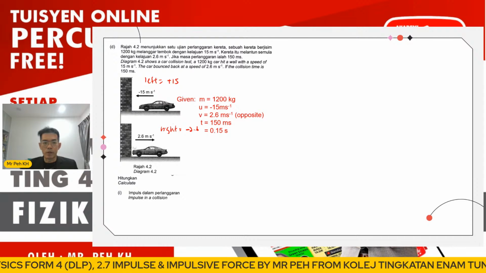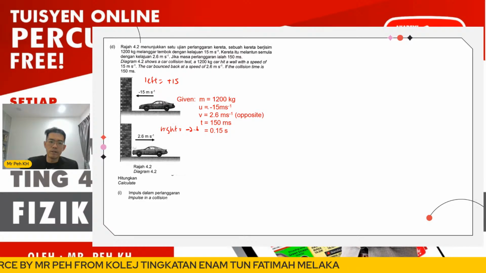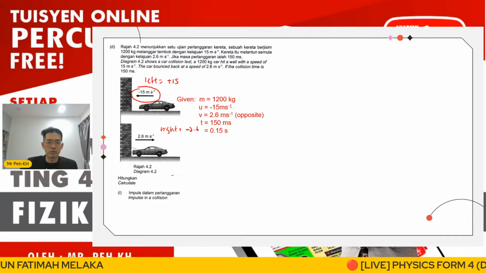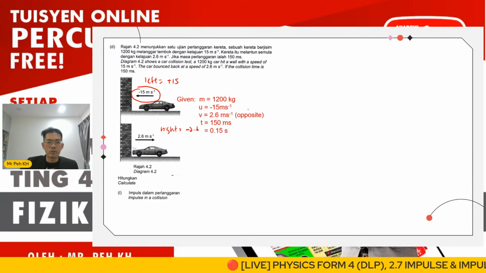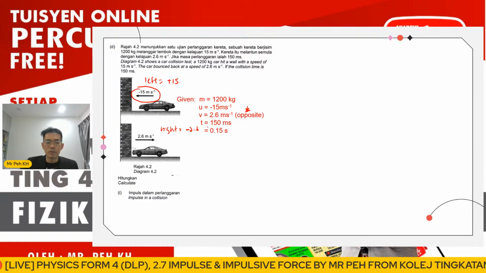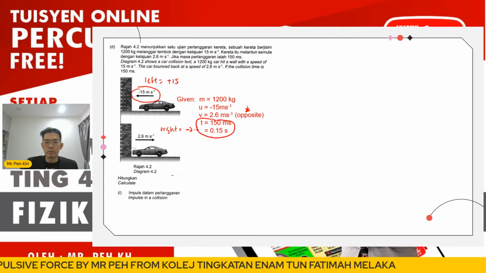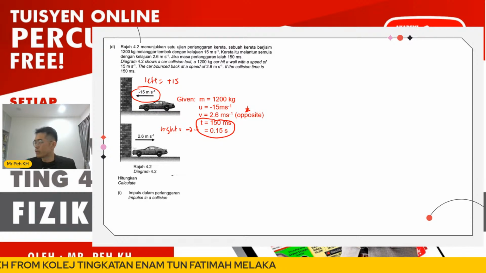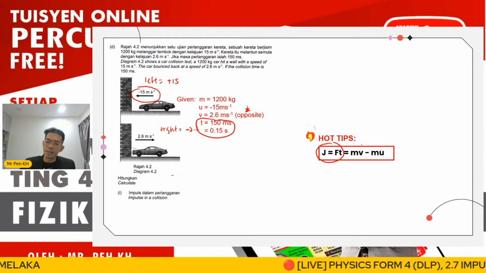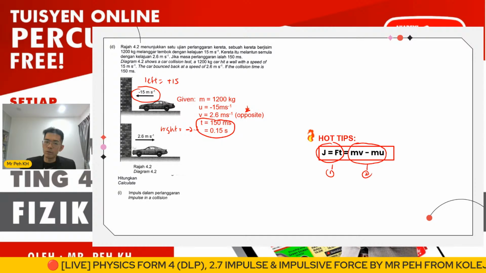Okay, so according to the information given in the question, the mass of the car is 1,200. We follow the question, stated here already. To the left is negative, we just follow. So V is 2.6. Here I highlighted it as positive because of the opposite direction at the right side. The time is 150 milliseconds, so you have to change to SI unit, 0.15 second. Okay, so for the impulse formula, just now we have two, right? One is Ft, another one is mv minus mu. So which one do we choose?